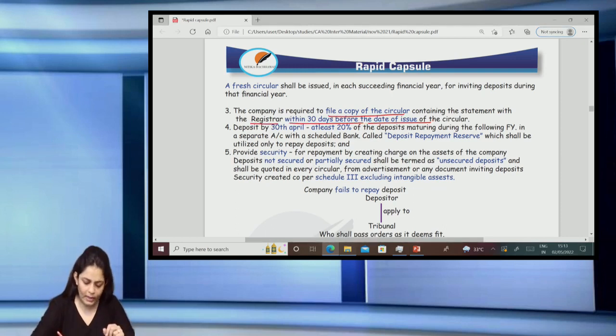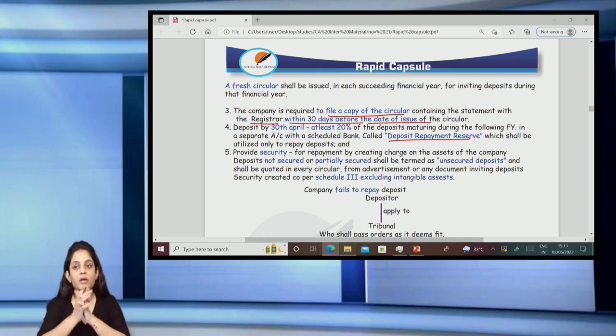Khatam. Now, there is this deposit repayment reserve. It is basically to maintain liquidity. Otherwise, what will happen? The company will say, I don't have cash, and it will make a default.